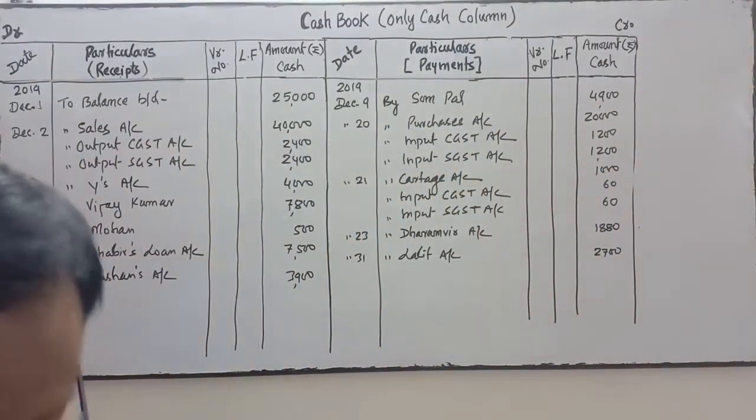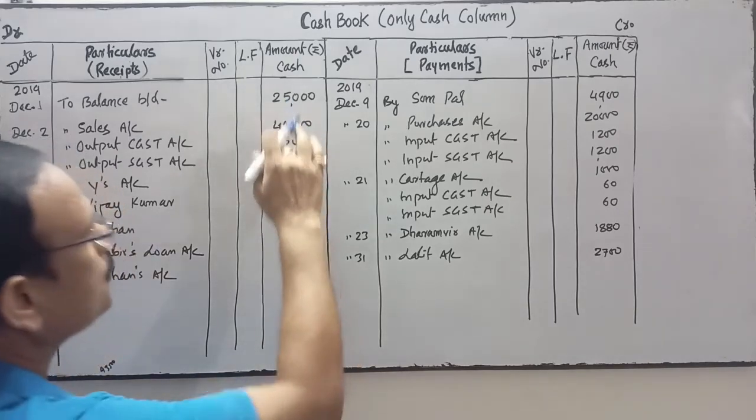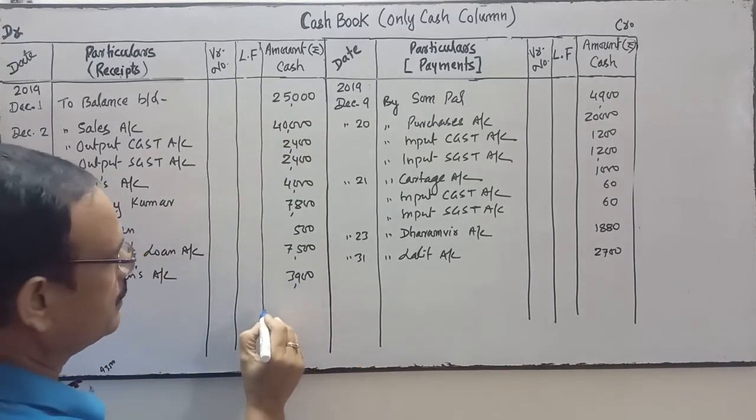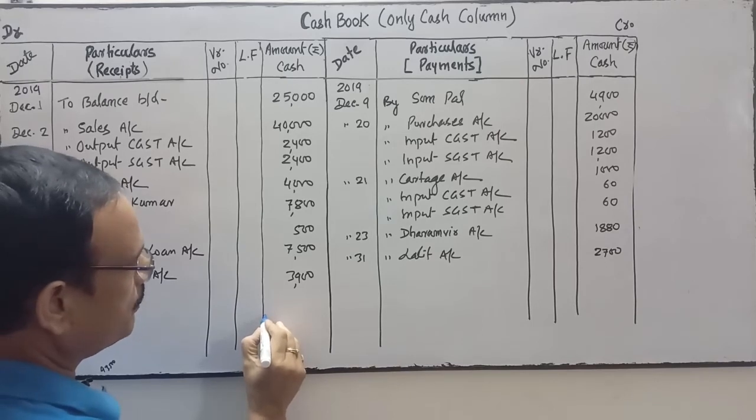Which side is more? Now we'll do the total of this side.